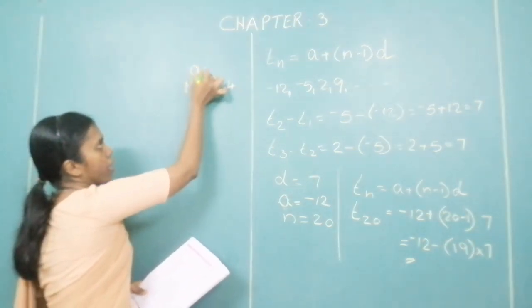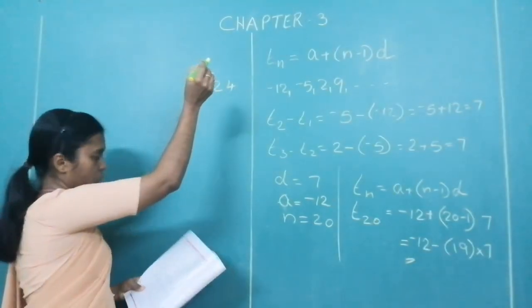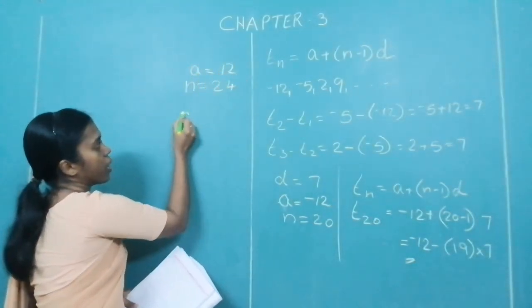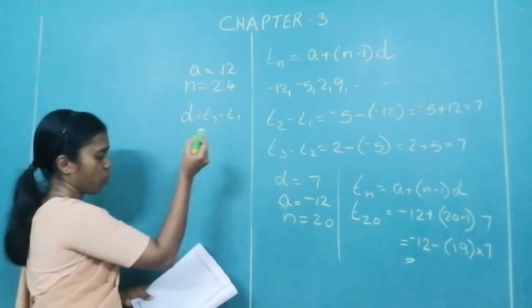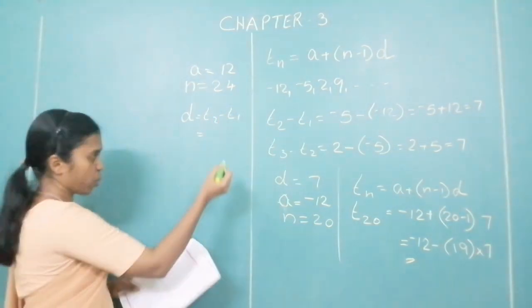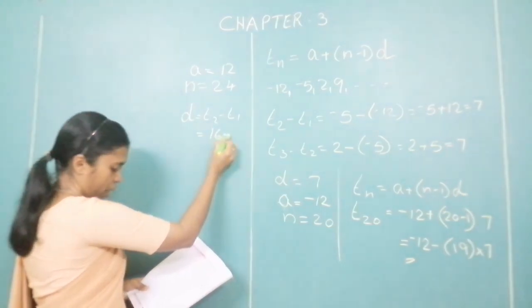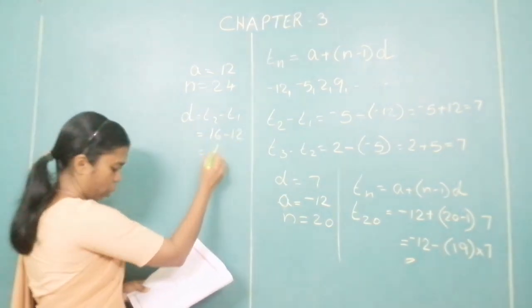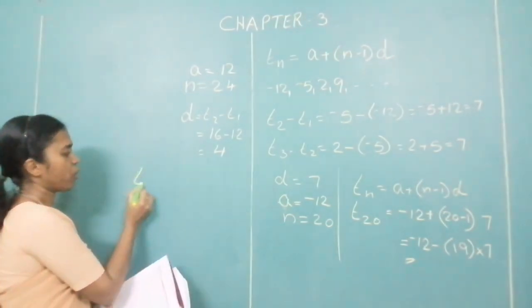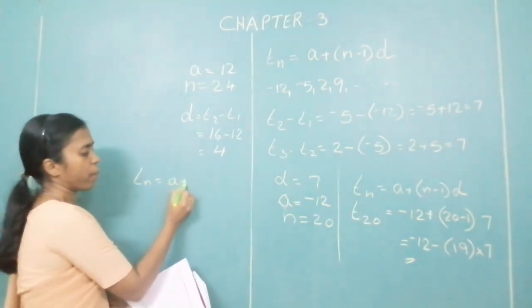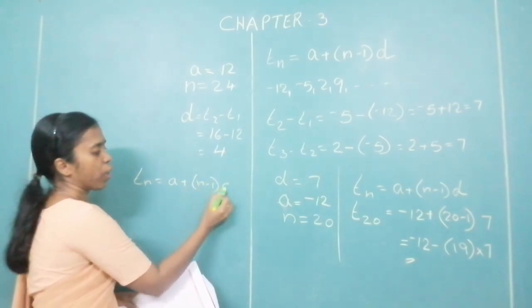What is your a? a is 12. What is your d? d is equal to T2 minus T1, that is equal to, what is your T2 over there? T2 is 16 minus 12, that is equal to 4.